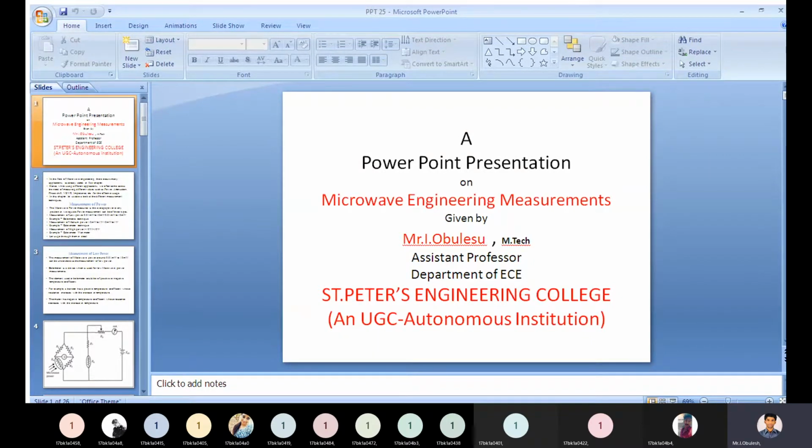Hence, while using different applications, we often come across the need of measuring different values such as power, attenuation, phase shift, VSWR, impedance, and so on for effective use.